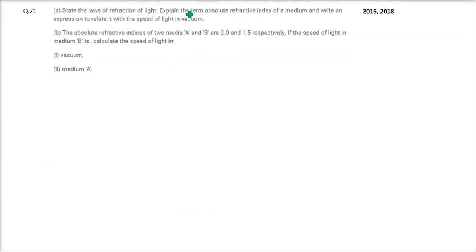State the laws of refraction of light. Explain the term absolute refractive index of a medium and write an expression to relate it with the speed of light in vacuum. So this has been repeated.